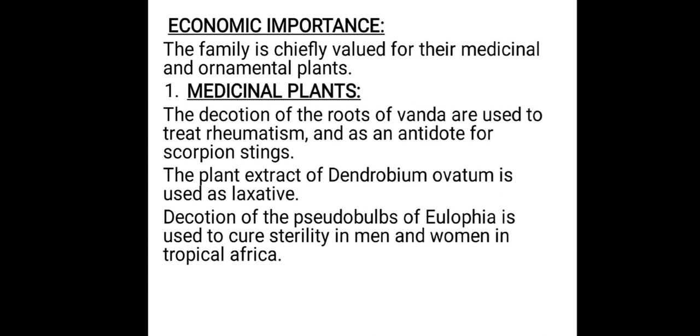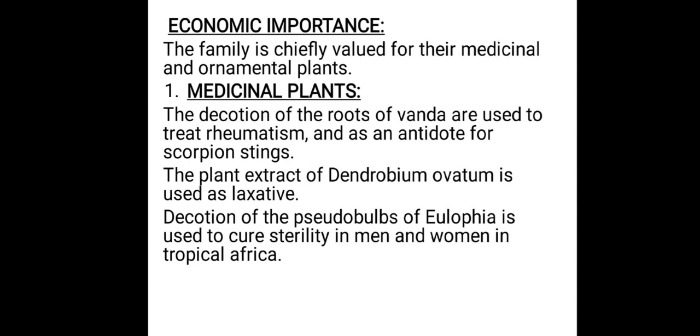Dendrobium ovatum plant extract is used as laxative, which is responsible for free bowel movement. Here Eulophia consists of pseudobulbs.